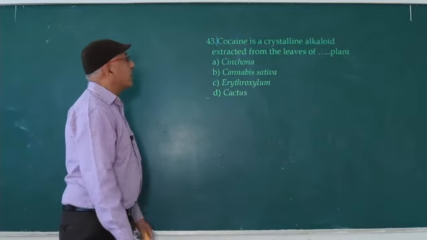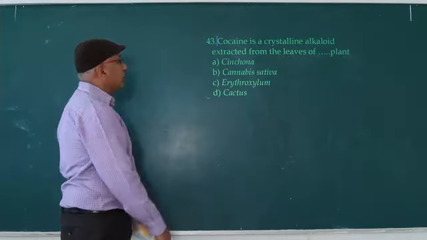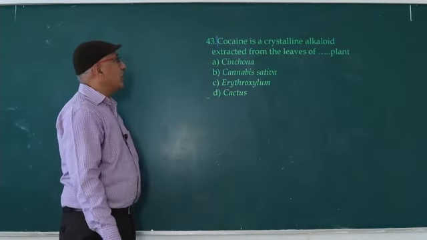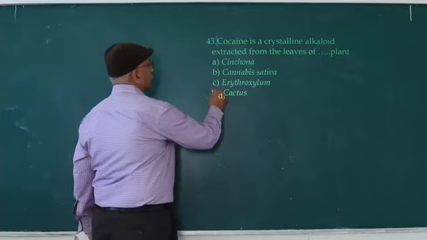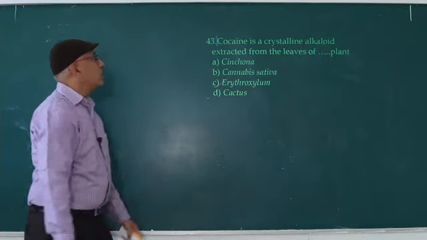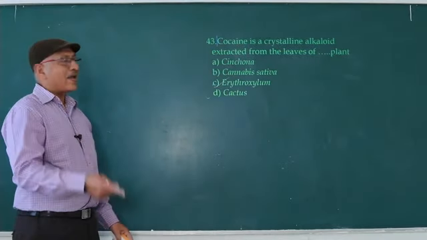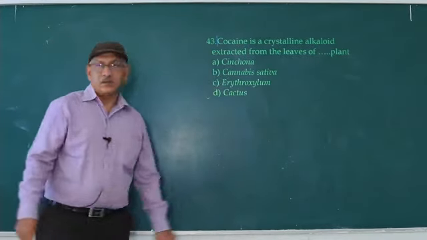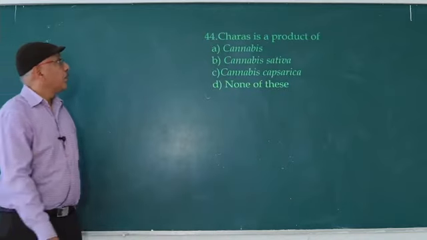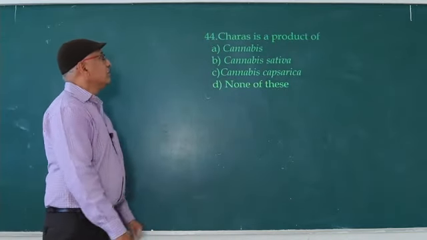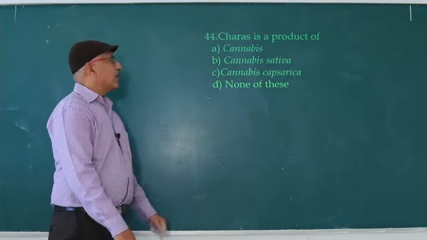Cocaine is a crystalline alkaloid extracted from the leaves of Erythroxylum coca. Common names are also important. Cocaine is known as coke or crack. Charas is a product of Cannabis sativa.